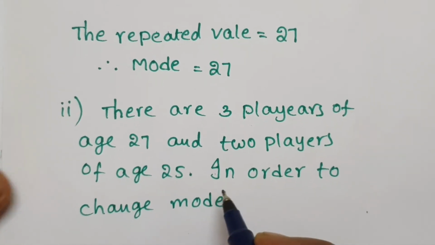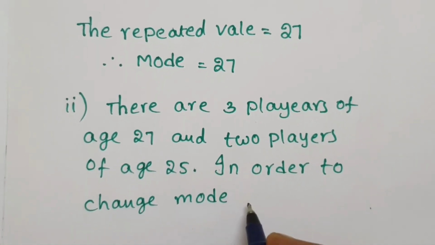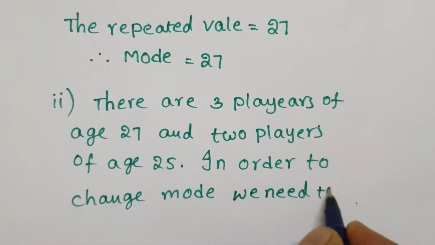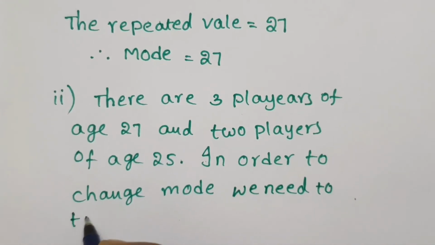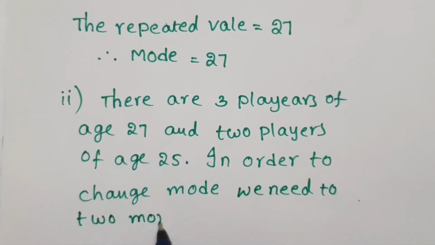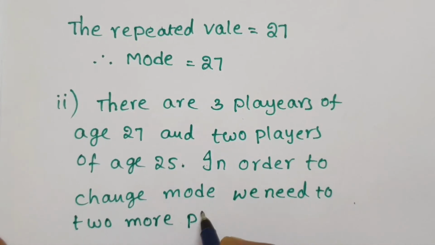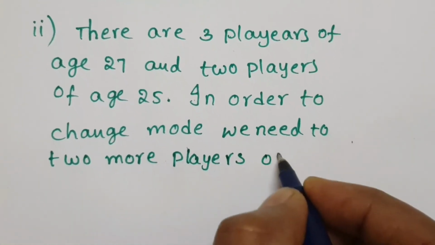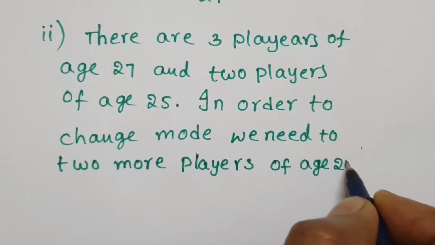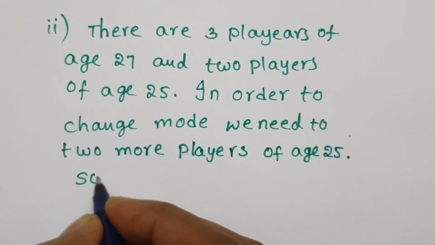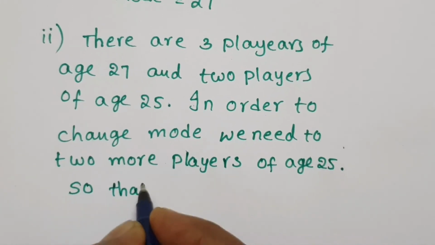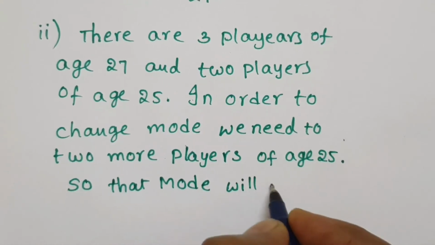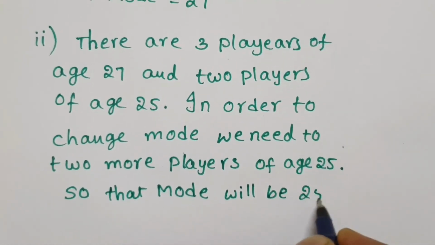Mode means what? Repeated value is called mode. So mode, we need 2 more players or people of age 25, so that mode will be 25.